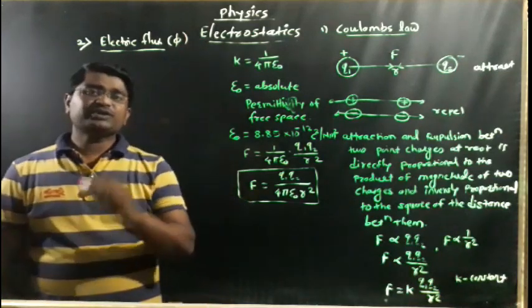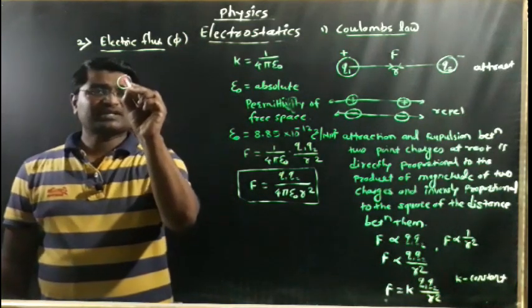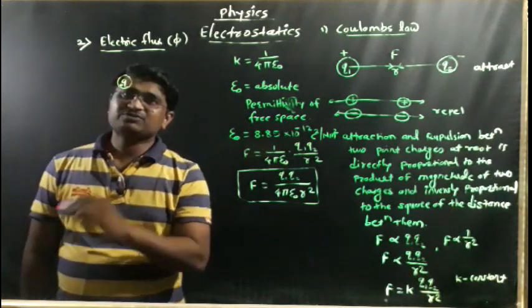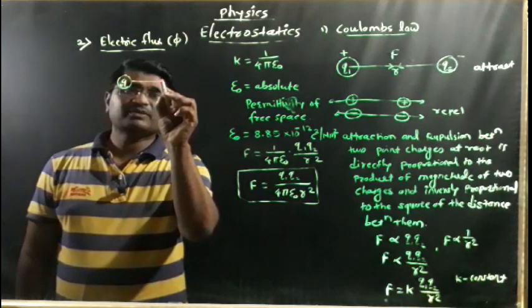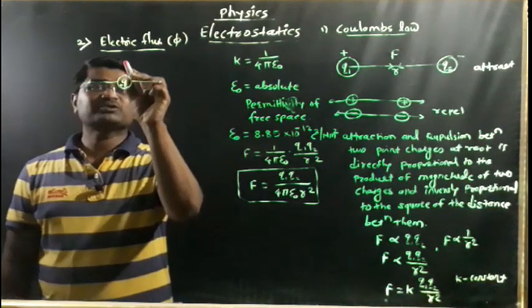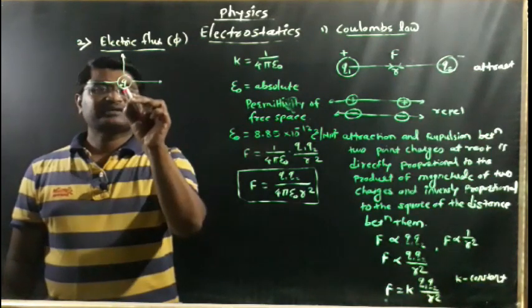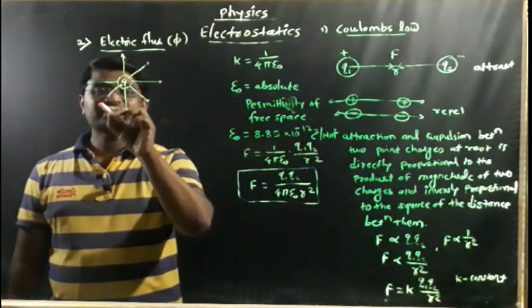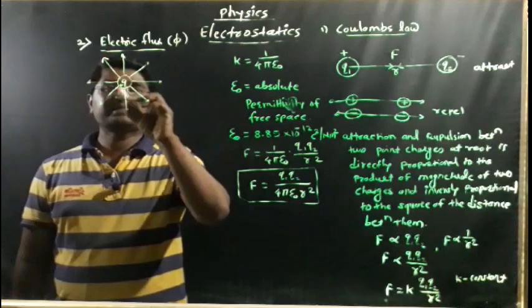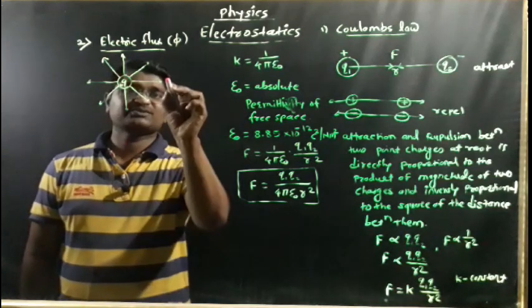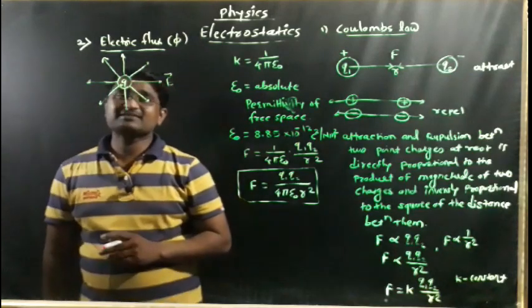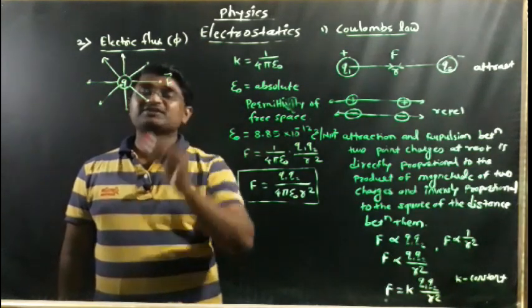Imagine that this is a charge, a positive charge. When we consider a positive charge, an electric field is produced in the surrounding region of the positive charge. This electric field is represented by electric lines of forces, and it is denoted by E.